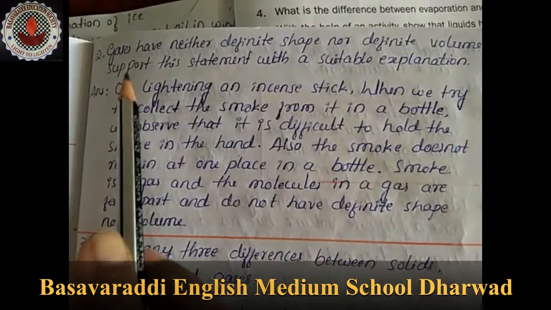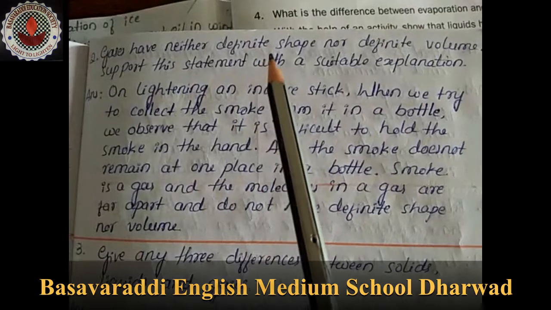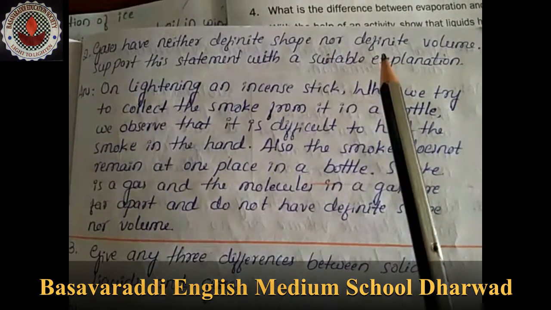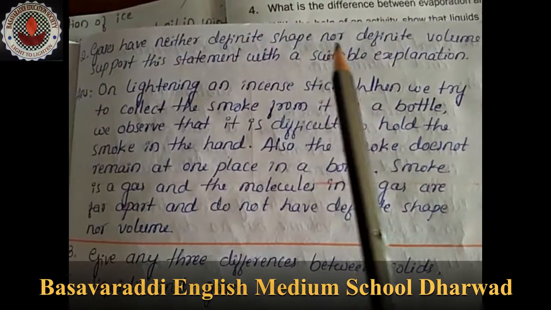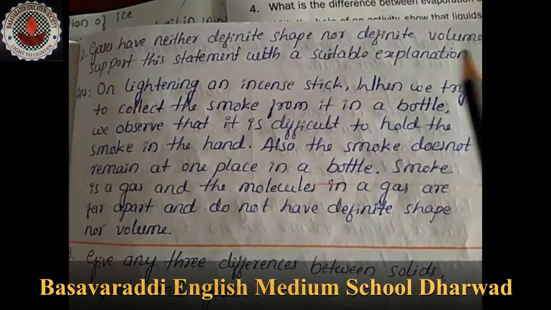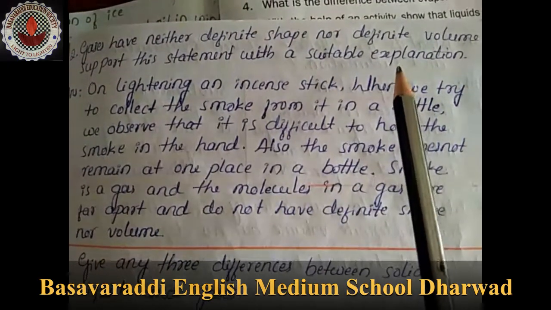The next question: gases have neither definite shape nor definite volume. Support this statement with a suitable explanation.